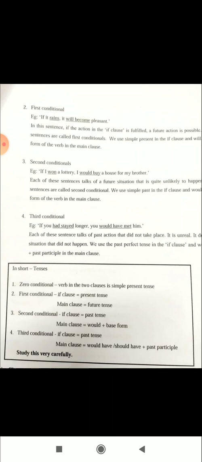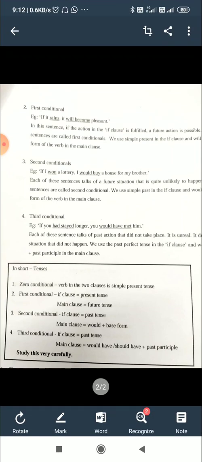Most important thing is to look at the use of the tense. We use simple present in the if clause and will plus base form of the verb in the main clause. If it rains, it will become pleasant. Here, in the if clause the verb is rains, that is simple present tense. The main clause is it will become pleasant, that is will become. So it is future tense, will or shall plus base form of the verb. That is most important. In the first conditional, the if clause is present tense and the main clause will be in the future tense.